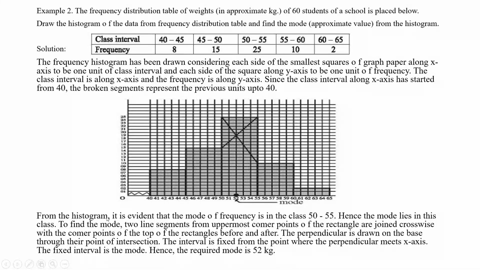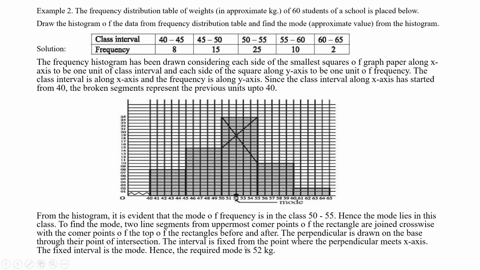From the histogram, it is evident that the mode of frequency is in the class 50 to 55. Maximum frequency is 25 and the maximum frequency is in class interval 50 to 55. Hence, the mode lies in this class. To find the mode, two line segments from the uppermost corner points of the rectangle are joined crosswise with the corner points of the top of the rectangles before and after. The perpendicular is drawn on the base through their point of intersection.